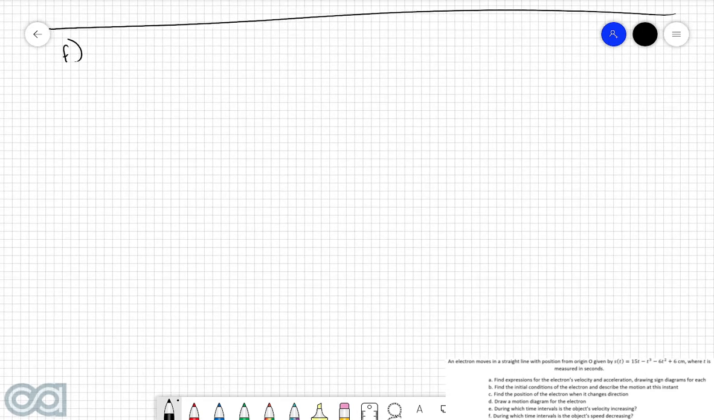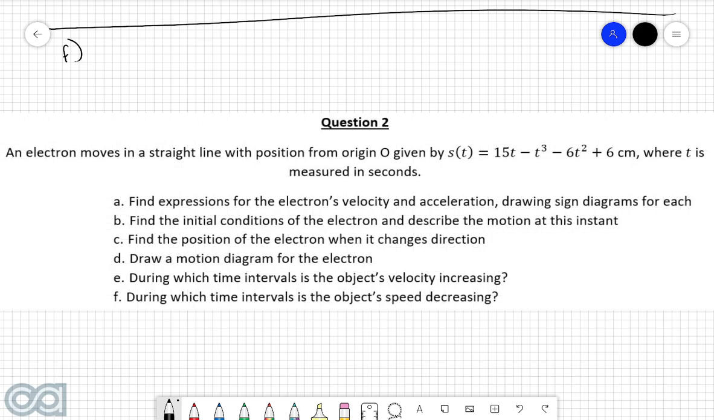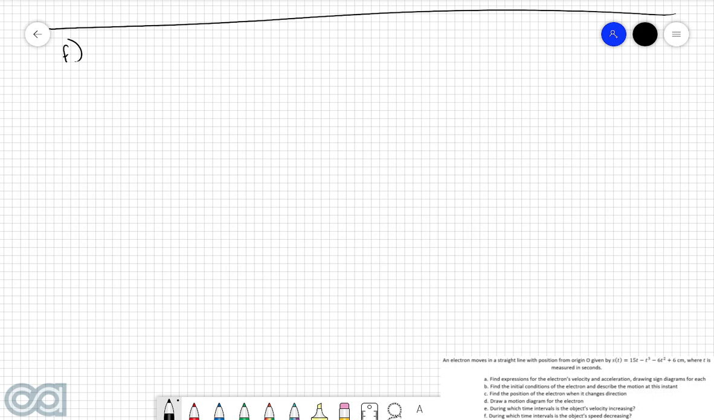And finally, part F. During which time intervals is the object's speed decreasing? Now, this one we do have to do a fancy comparison between the velocity and the acceleration, because we're being asked when the speed is decreasing. We know that an object's speed will decrease when its velocity and its acceleration have opposite signs. In other words, when one of them is positive and the other one is negative.